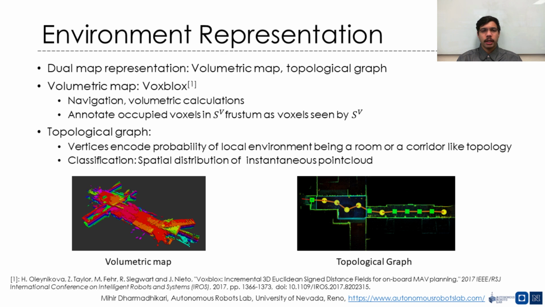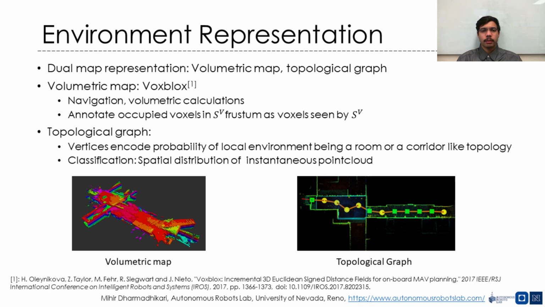For effective decision making as well as collision free navigation, the planner utilizes a dual representation of the environment, namely a volumetric map and a lightweight topological graph. The volumetric map is used for collision free navigation, volumetric calculations, and evaluation of the areas covered so far. We further annotate the occupied voxels in the map that lie in the visual camera frustum as the voxels seen by the camera. In this work, we use VoxBlocks as the volumetric mapping framework.